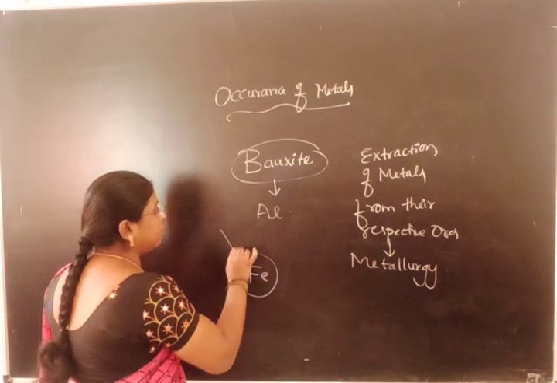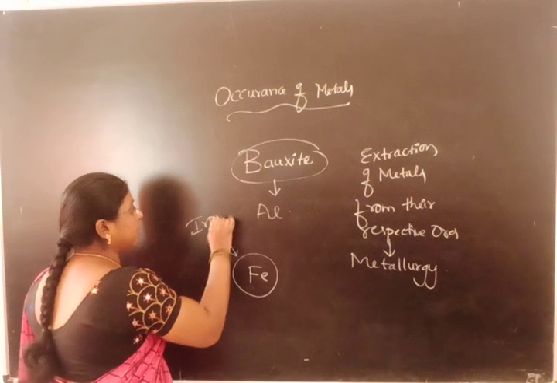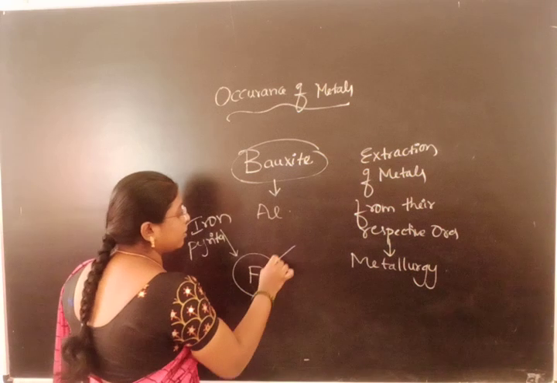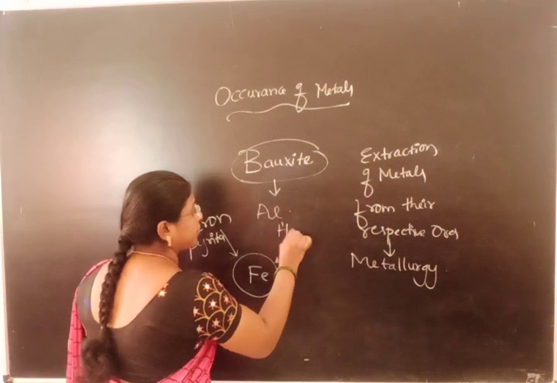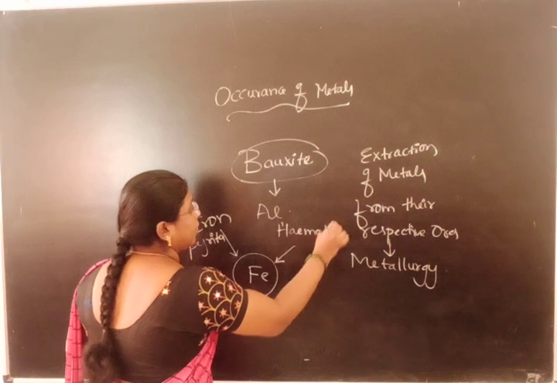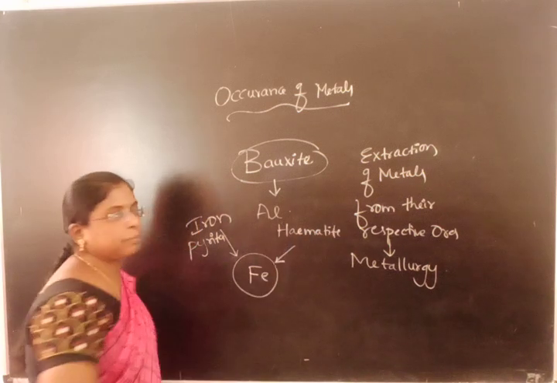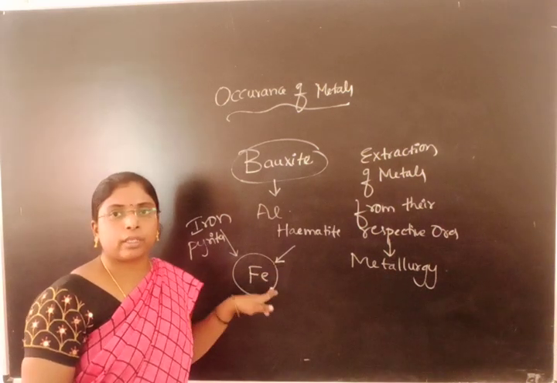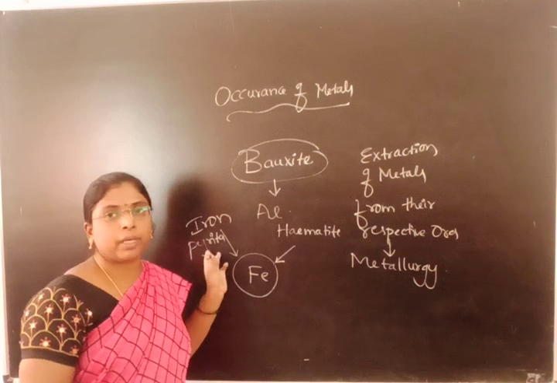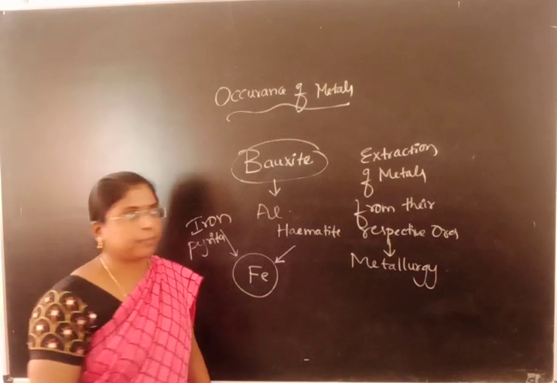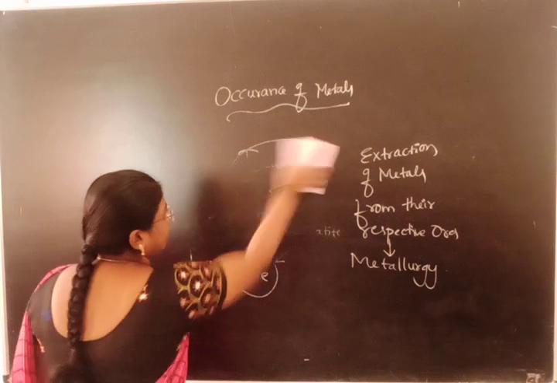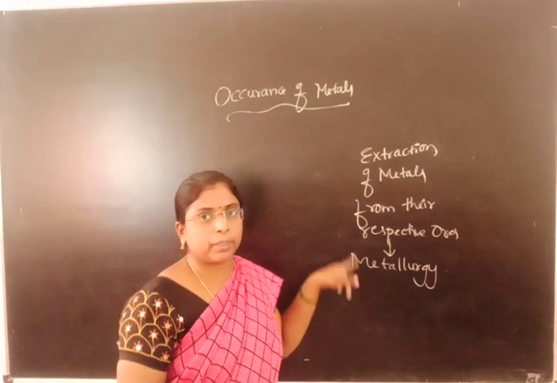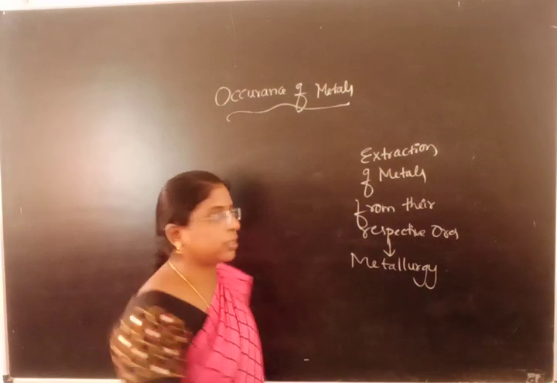The ores for iron are iron pyrites as well as hematite. We extract iron from either iron pyrites or hematite. What is metallurgy? Extraction of metals from their respective ores is known as metallurgy.